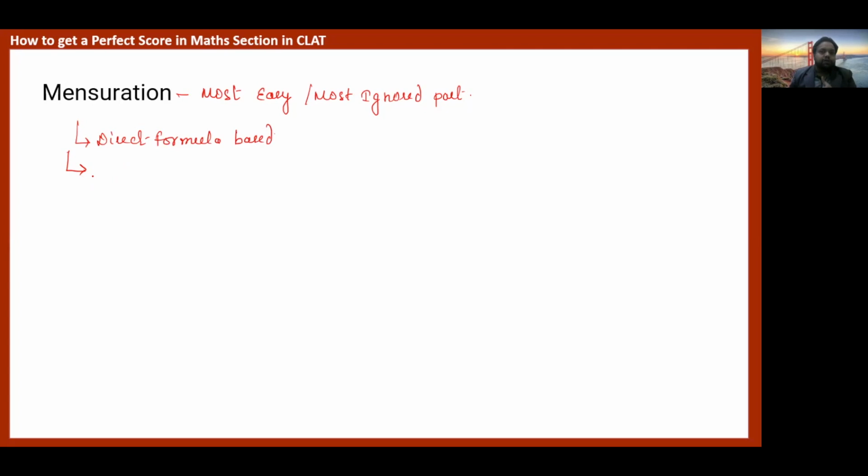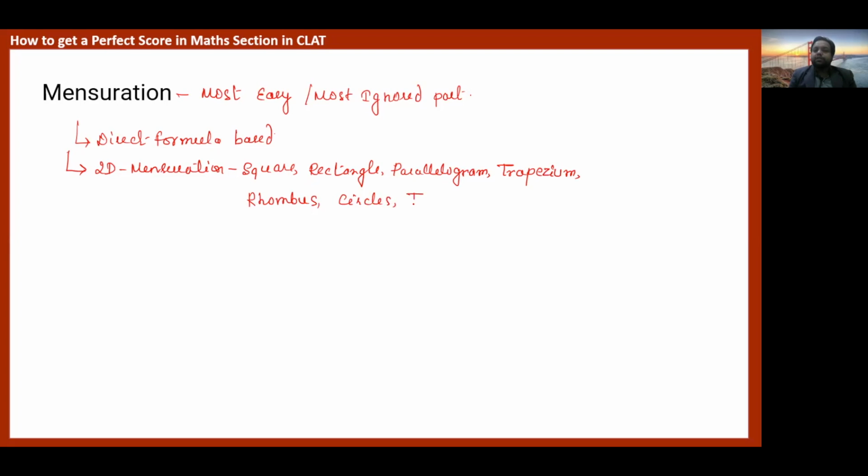And the type of questions you can expect in an examination, as you have seen in the 2020 and 2021 papers, you can expect more from 2D mensuration than 3D mensuration, and you should thoroughly cover these topics: rectangle, square, parallelogram, trapezium, and rhombus. Also circles and triangles.